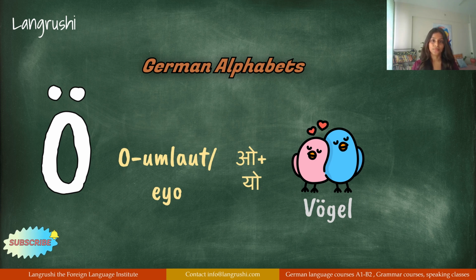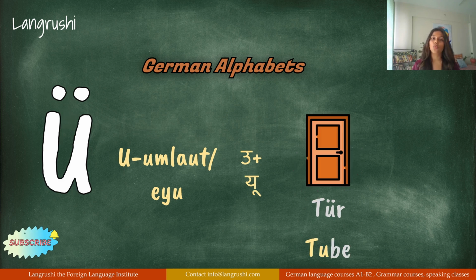Vögel. Now we have U umlaut, which is Ü. Just imagine that you are disgusted by something, and how do you say Ew? Exactly the same sound. Or just think of the sound in the word tube. We don't say tube, right? We say tyube, ew. So we have to make that sound. This will be Tür, Tür.